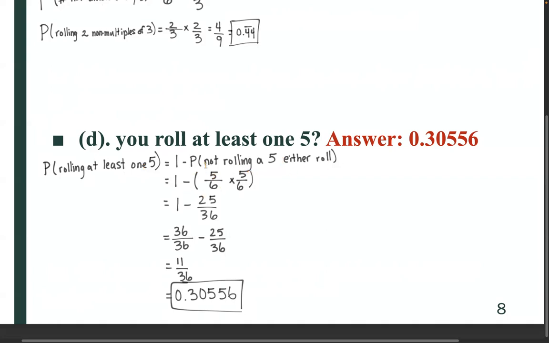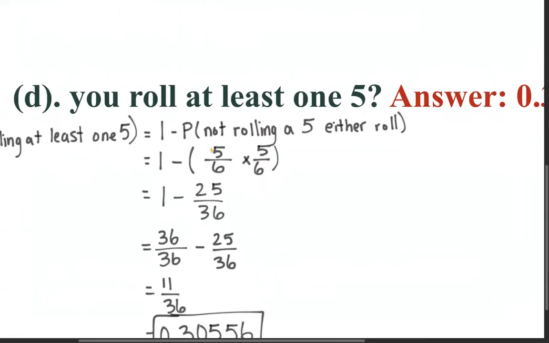So if we break down the probability of not rolling a 5 on either roll, that means you could roll a 1, 2, 3, 4, or a 6. So that's 5 different sides that it could land on out of a total of 6 sides on a die.